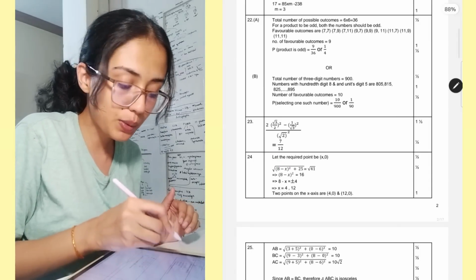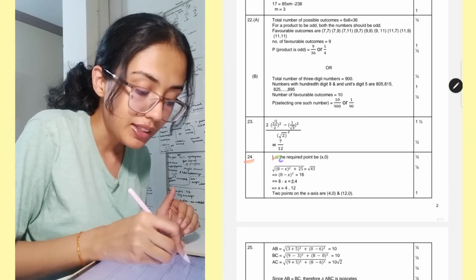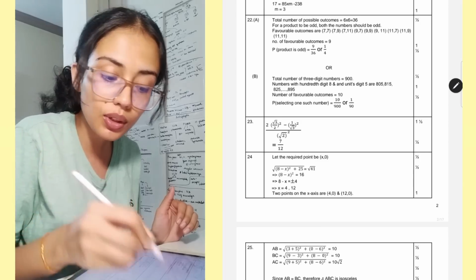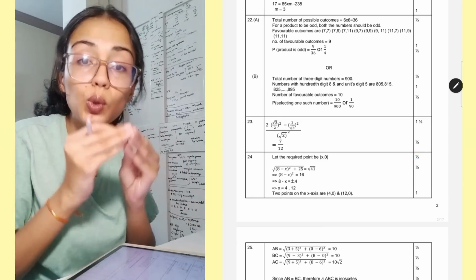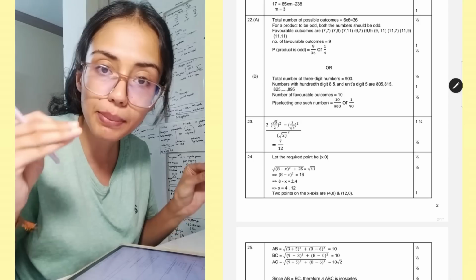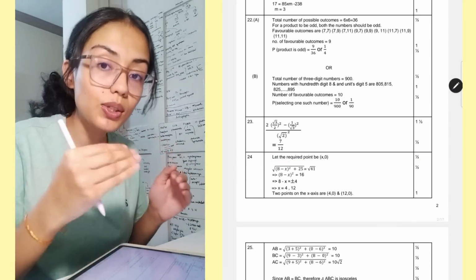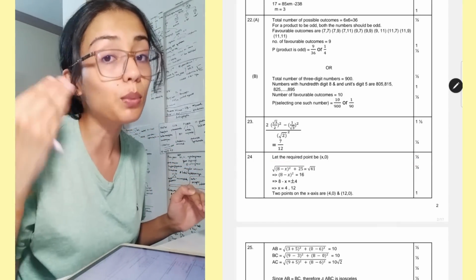As you can see in this question number 24, just for writing let the required point be x comma 0, you are getting half mark. So don't leave any question unattempted. Just by writing this you get half mark. So you can imagine if you actually attempt a question, you can get more marks.